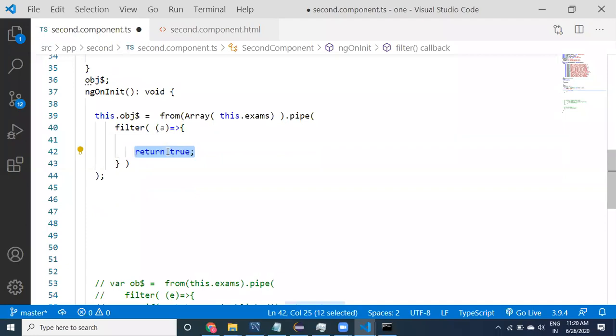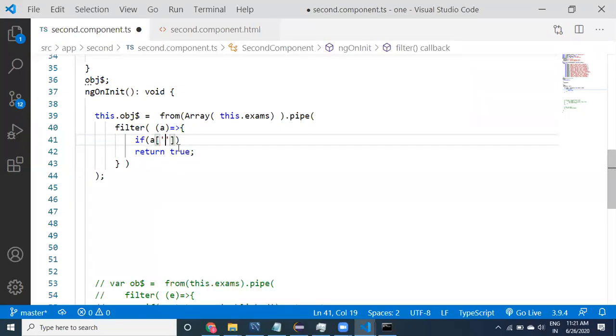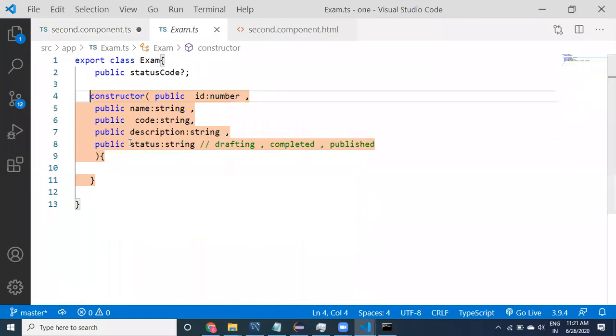That's why I will take a of key. A is an exam, right? I'm going to take the status of that exam.